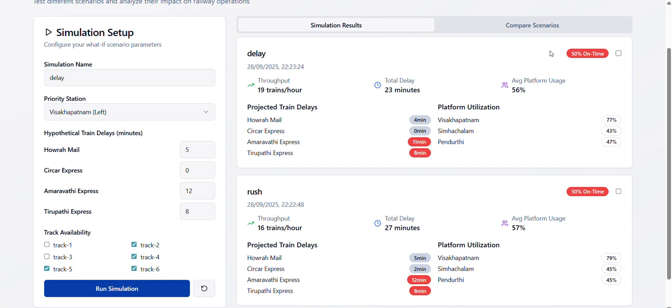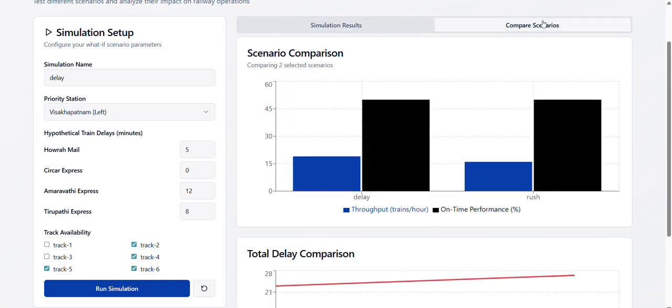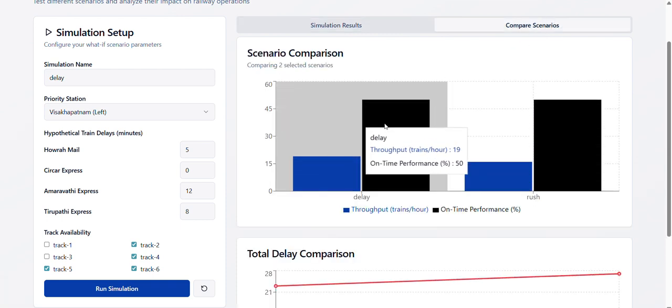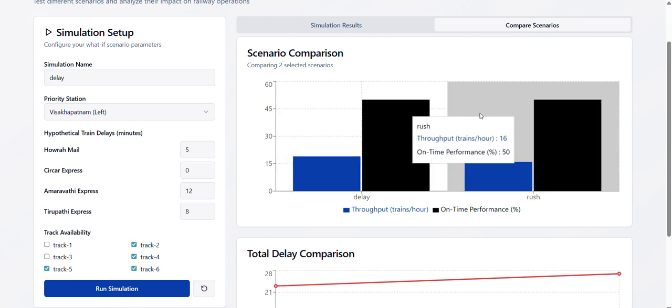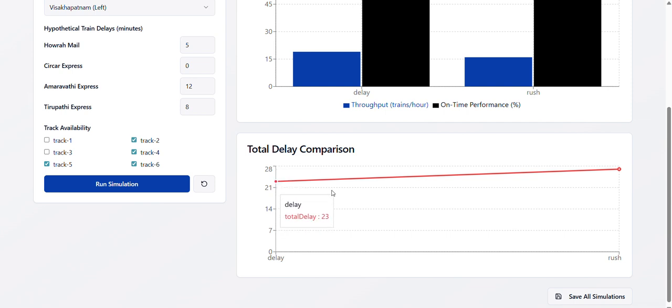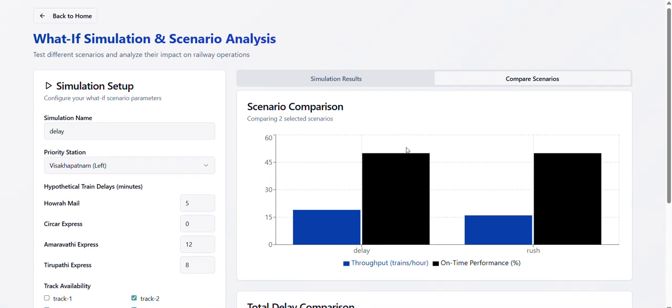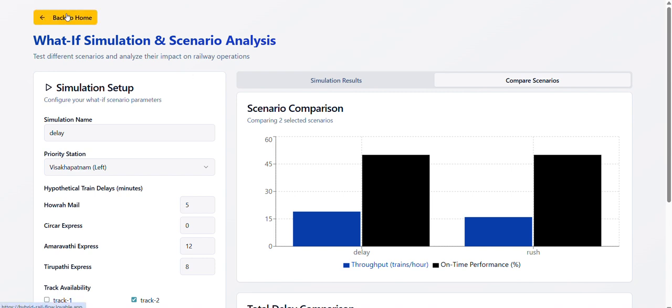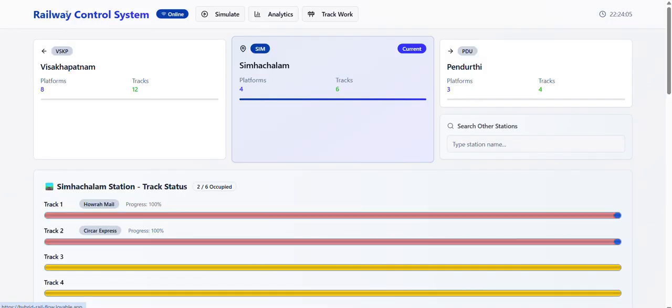And we'll also have an option to compare scenarios. For this, we need to click on this. And when you go to compare scenarios, you can find information for delay and for rush. Similarly, in the total delay comparison, delay has a total delay of 23 and rush has a total delay of 27. So this is about the what-if simulation and scenario analysis.